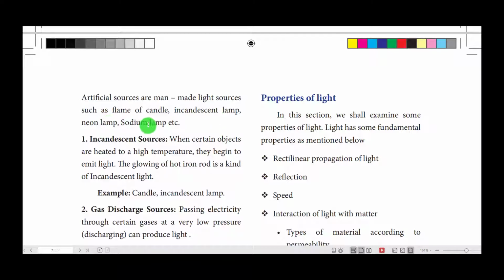Then neon lamp and sodium lamp are used in laboratories also. And also the sodium lamp we can see as street light. The yellow color light that we see during night, is it not? That comes under sodium lamp artificial sources. That is an artificial light source.